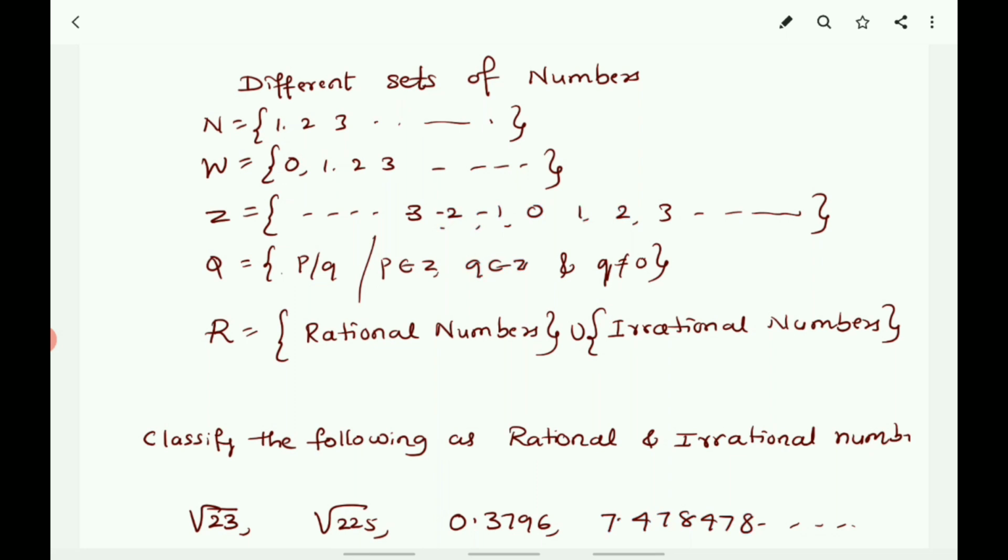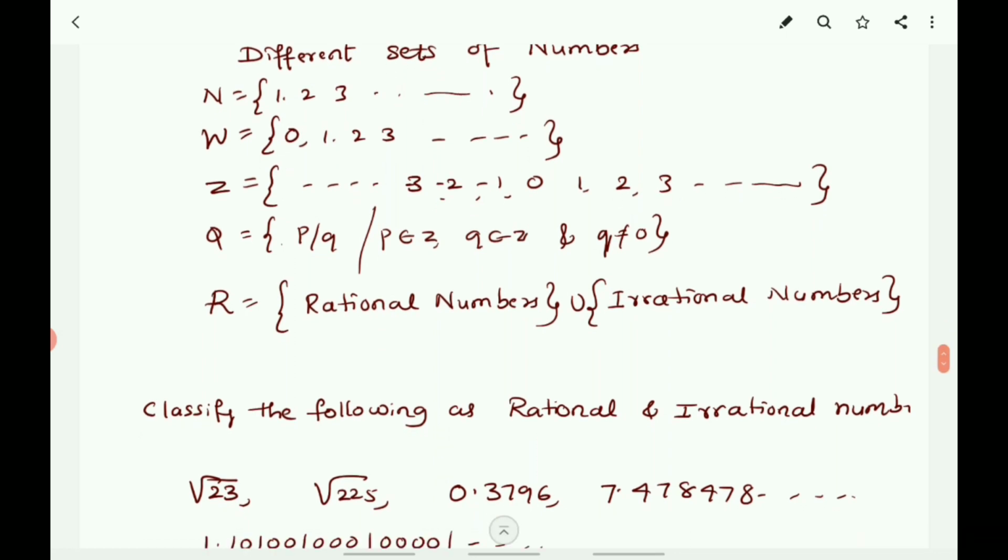Z, the set of integers, and here natural numbers, 0 and opposites of natural numbers. And you know that natural numbers are called positive integers and opposites of natural numbers are called negative integers, and 0 is also there. 1, 2, 3, and so on, 0, and −1, −2, −3, and so on. Next, Q, the set of rational numbers. The number which can be expressed in the form of p by q is called a rational number.